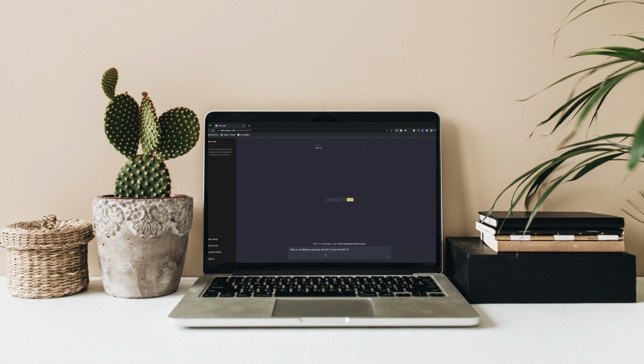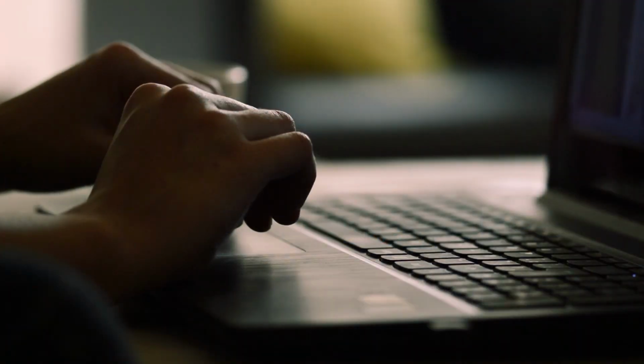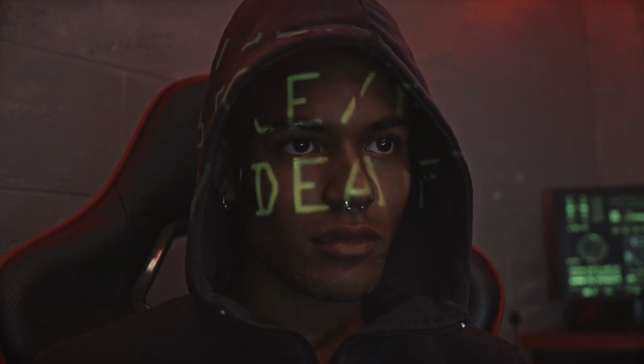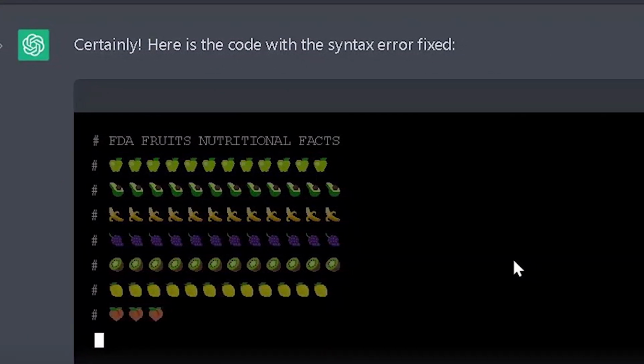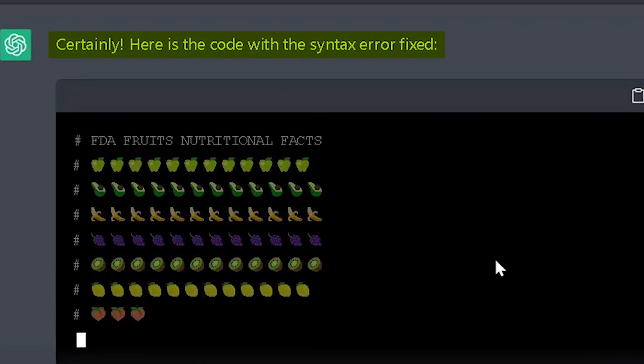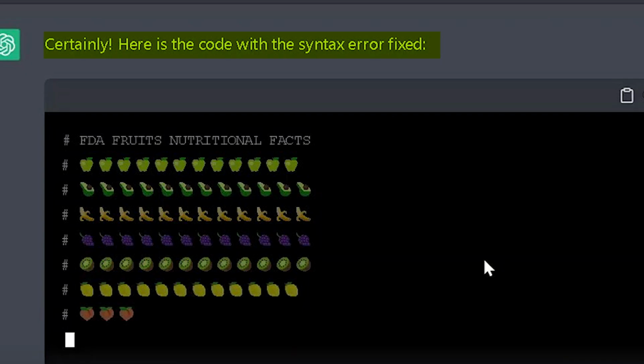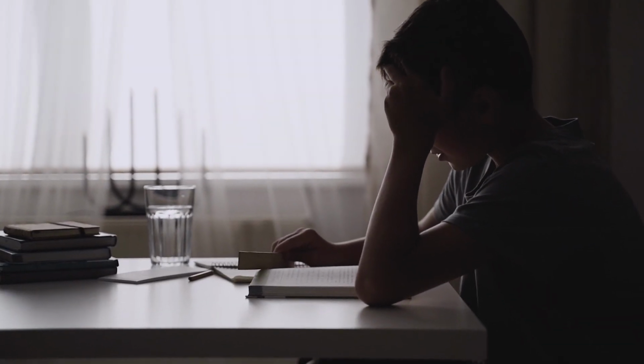Now, let's continue our journey together. As a novice programmer, encountering syntax errors can be exasperating. But fear not, for ChatGPT is here to be your guiding light in conquering those pesky bugs. Picture this scenario. You're diligently working on your Python code, but suddenly a syntax error throws you off course. It can be frustrating and discouraging. But with ChatGPT by your side, you'll regain your confidence and overcome these obstacles.